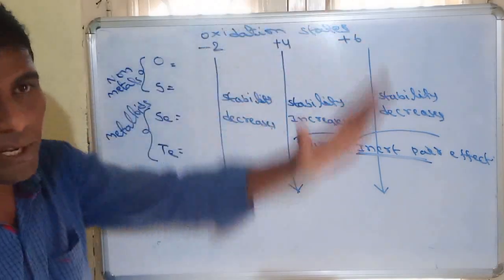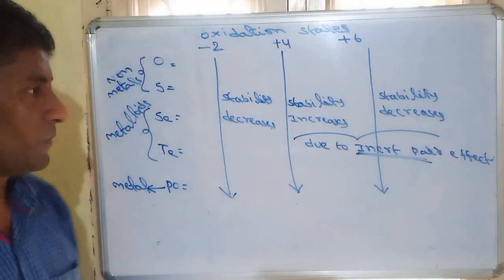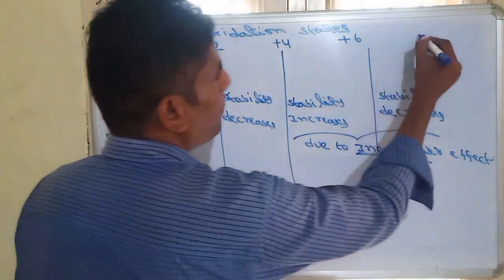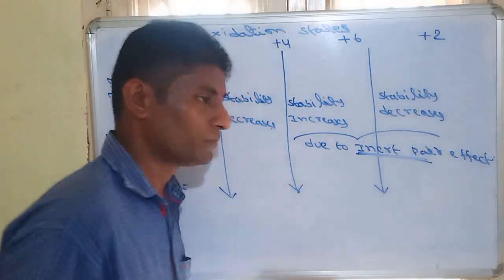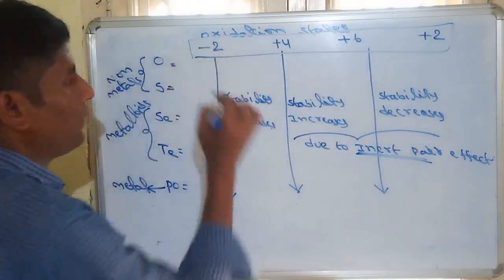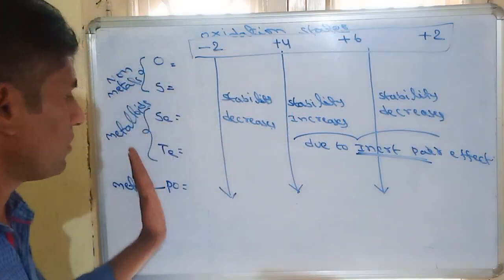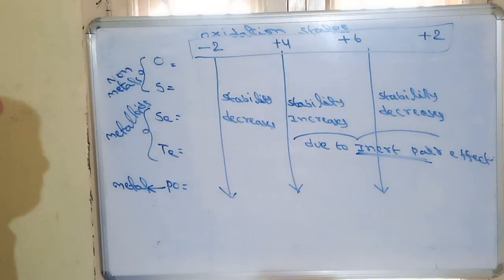So these are the common oxidation states: -2, +4, +6. Sometimes they will also show +2. Remember, these are the oxidation states: -2, +4, +6, +2. These are the oxidation states of 16th group elements.